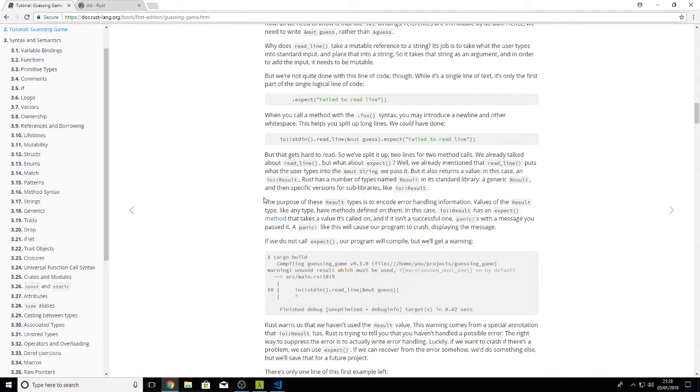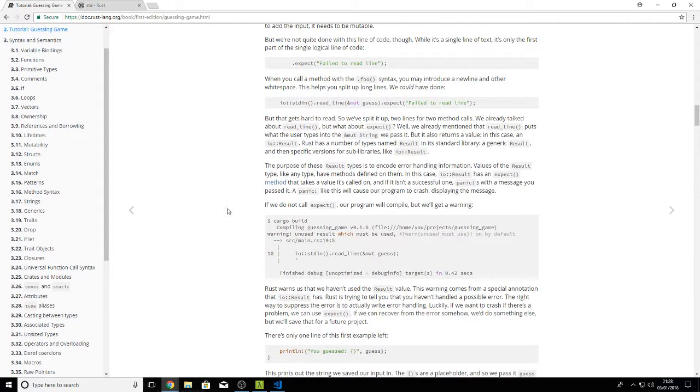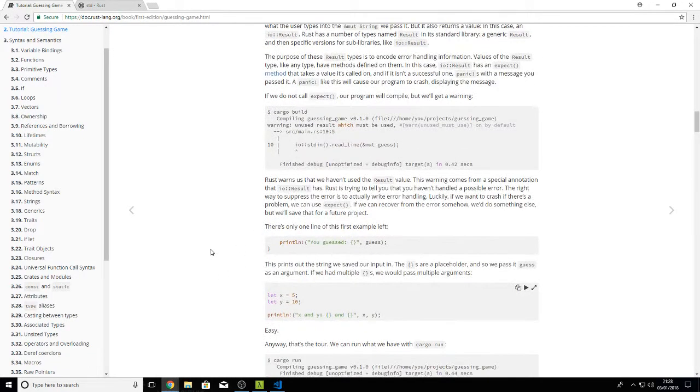Values of the Result type, like any type, have methods defined on them. In this case, io::Result has an expect method. It takes the value it's called upon, and if it isn't a successful one, panic. So it just panics with the message that you pass to it. That's fine. So it is literally like an exception sort of thing.